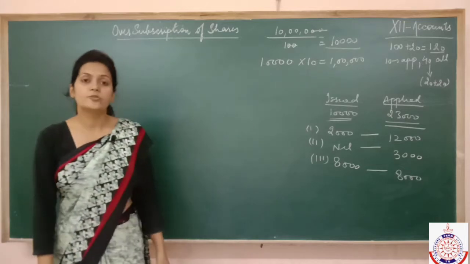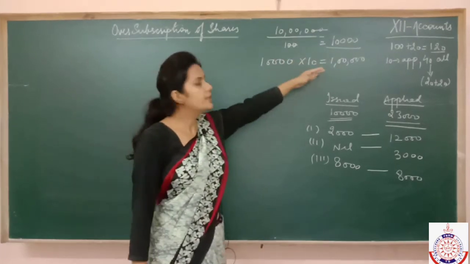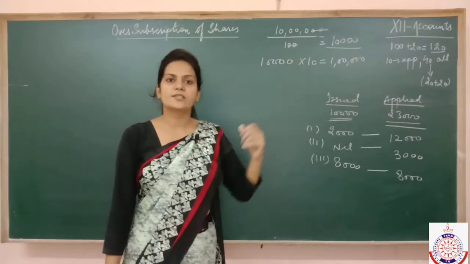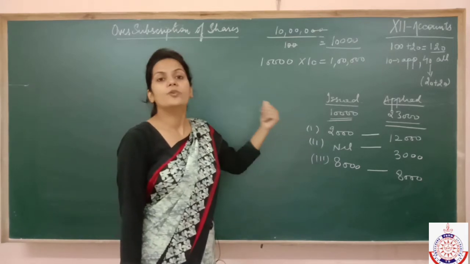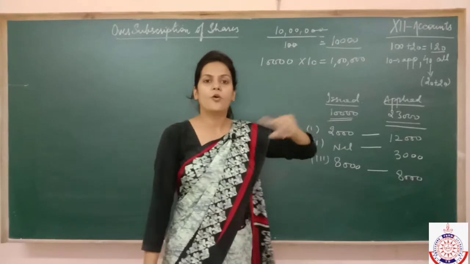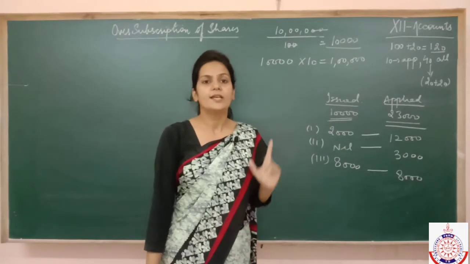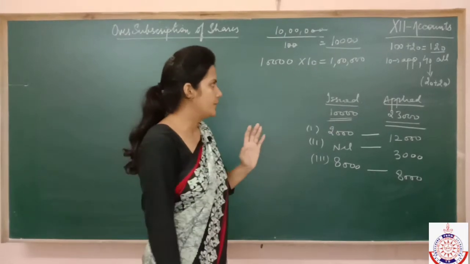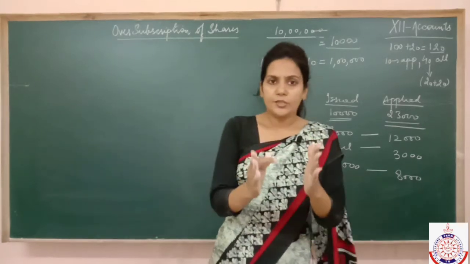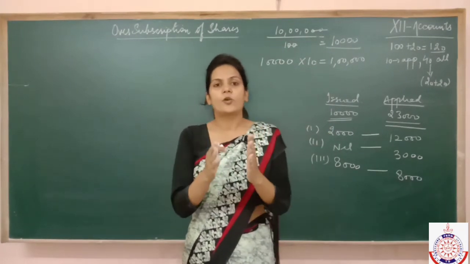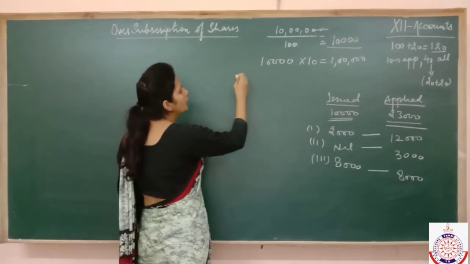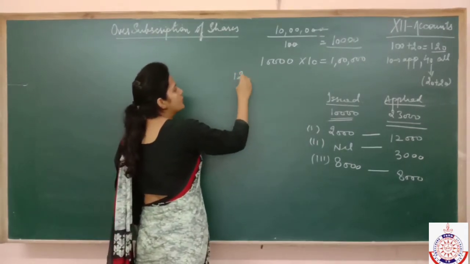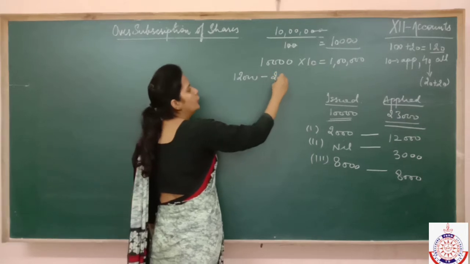Had it been the previous question, you would have adjusted the complete 1 lakh on the next installment, that is allotment. But in this case, we have to adjust this rupees 1 lakh on allotment as well as on call. So now let's see how it is to be done. Now keep one thing in your mind, students, and solve all the questions accordingly. Check. The one who applied for 12,000 shares has been given only 2,000.